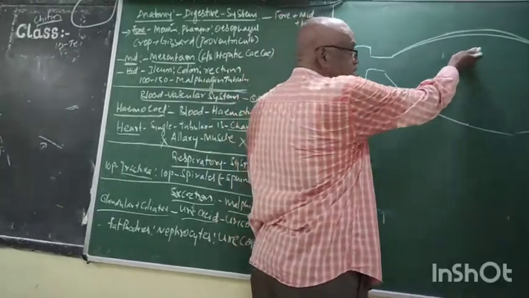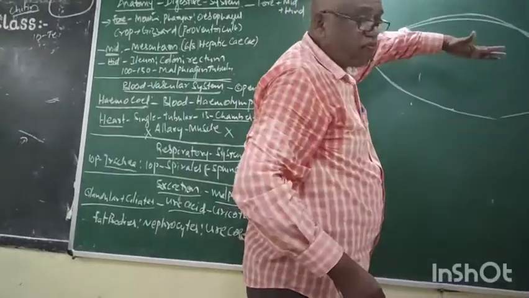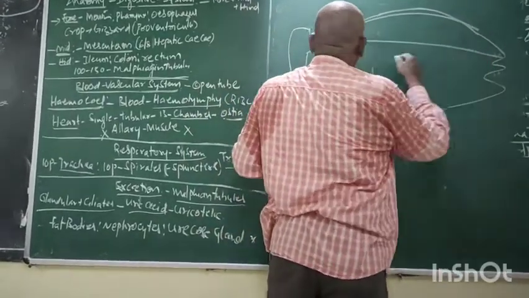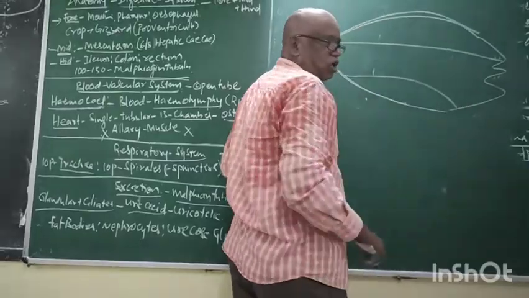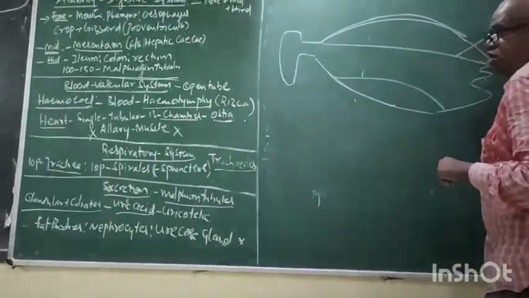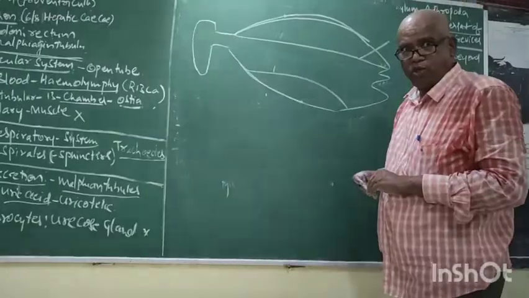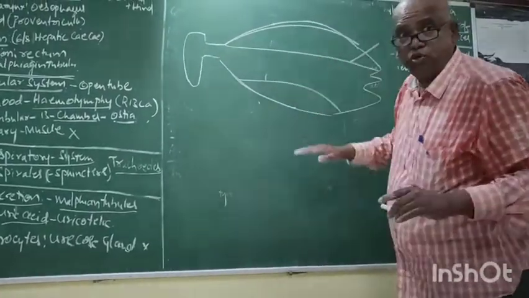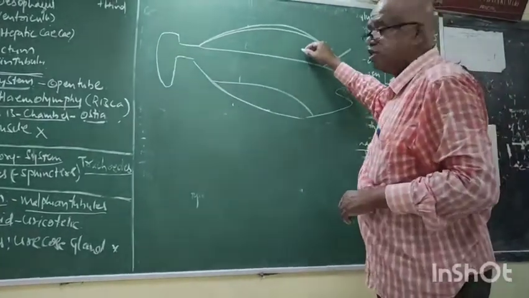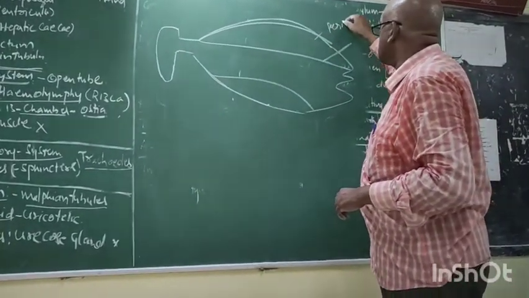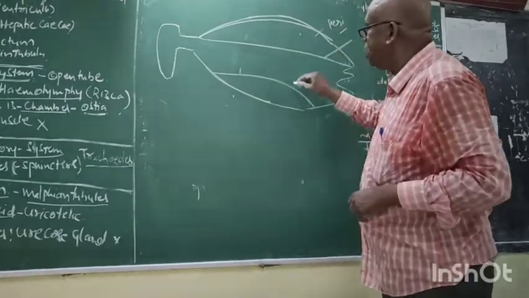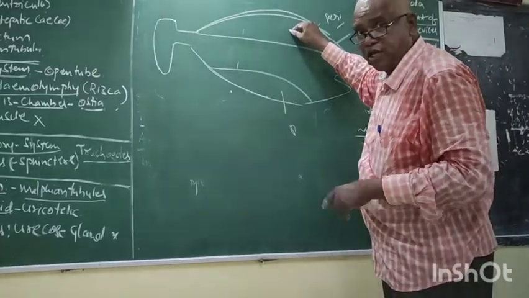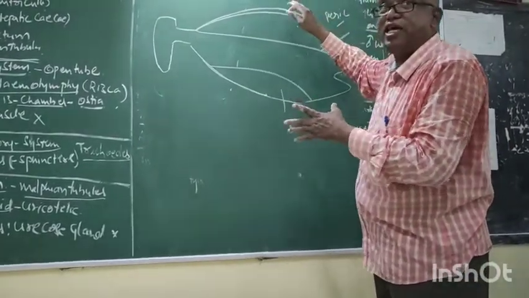Now internally, there are two vertical diaphragms or septa: the dorsal diaphragm and the ventral diaphragm. Due to the presence of two diaphragms, the body cavity is divisible into three chambers, or sinuses. One contains the heart, hence it is called the pericardial sinus.